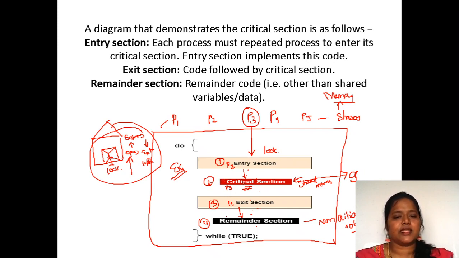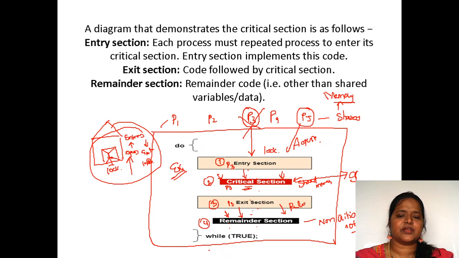Remainder section, in the sense, here we place the shared data in the critical section. The data which is not shared, that data we place in the remainder section. While exiting, P3 will execute that remainder section, and then it will exit out. Suppose next P5 wants to enter, then P3 has completed and exited. Now P5 will acquire the lock and use the critical section, and after exiting the critical section it releases the lock. If it has any remainder section code, it will do it, or else it will exit out. Next P1 will enter into the critical section.